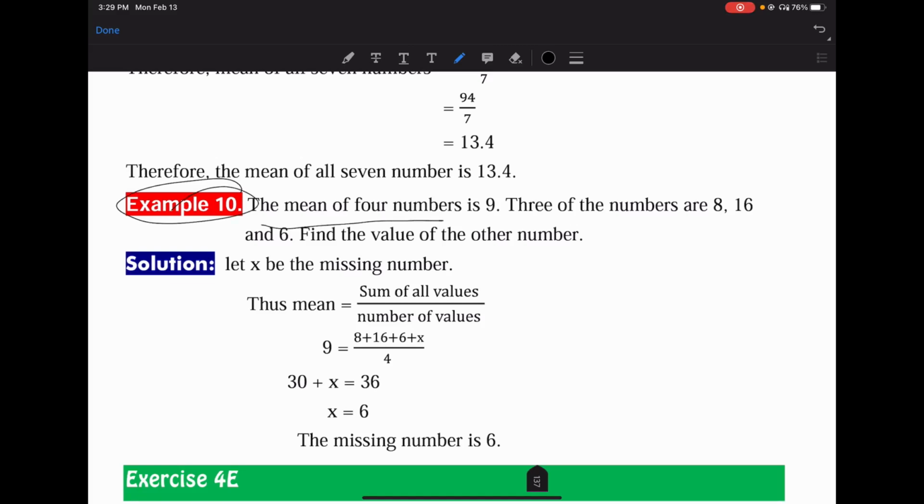Example number 10: the mean of 4 numbers is 9. 3 of the numbers are 8, 16 and 6.